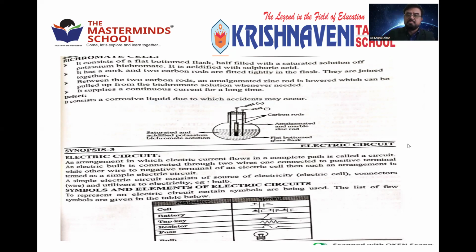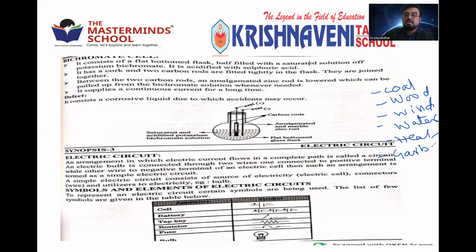Right. Apart from these cells, we have so many other sources also. For example, coal is a source of electricity. By burning coal, you can produce electricity. That is also a source. From wood, you can produce electricity. From wind, you can produce electricity. From water, you can produce electricity, hydroelectricity. We can produce electricity from heat, or even from garbage, or from sunlight, which is the major one.